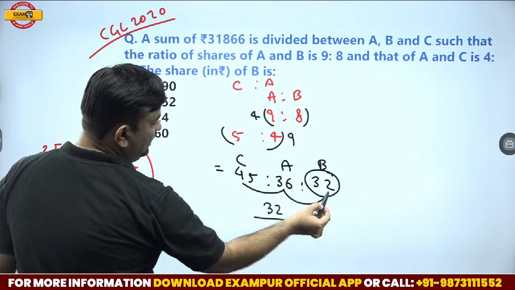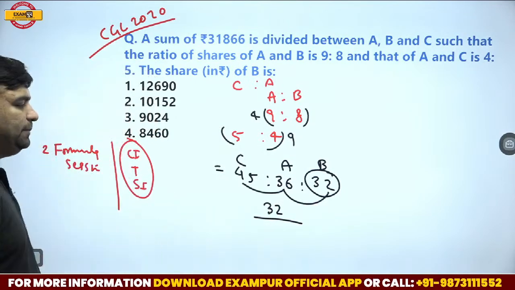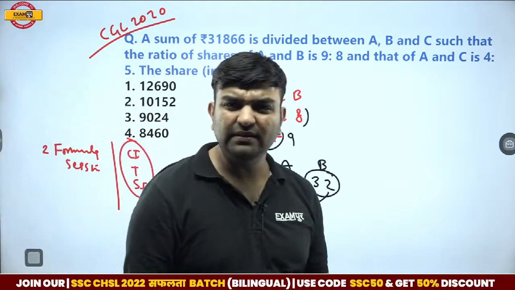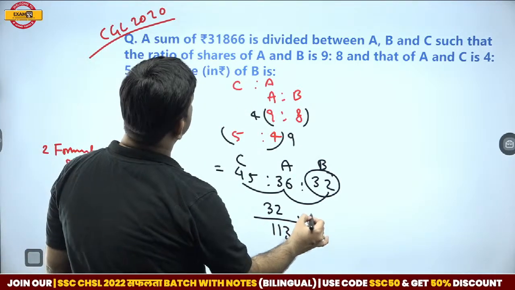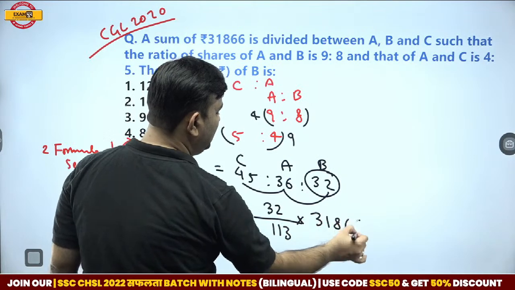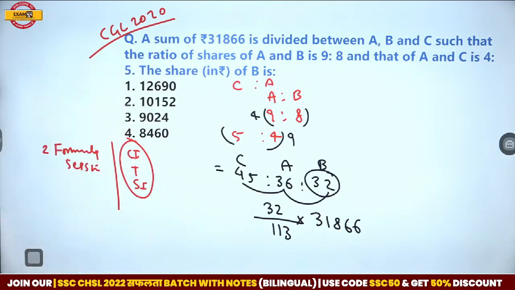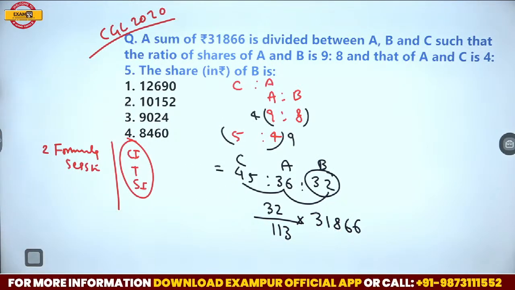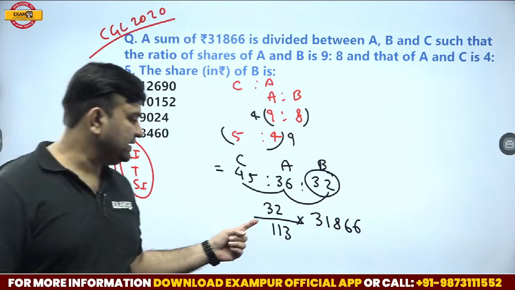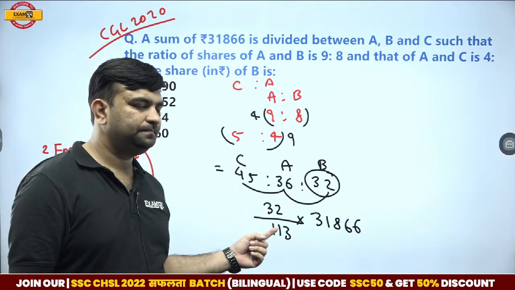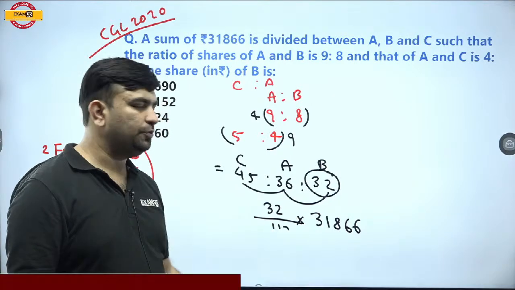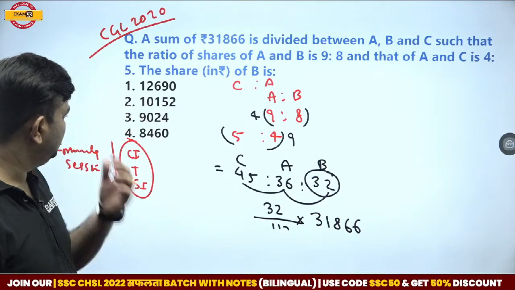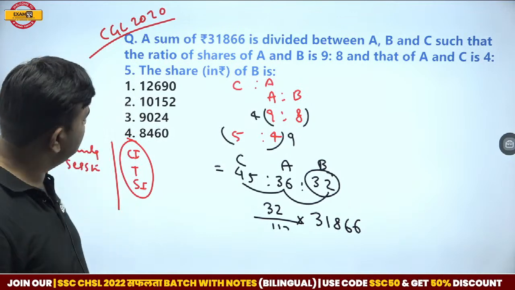81, 83, 83 plus 30, 113, 113. Oh, what a bad multiplication he has given. What a bad multiplication he has given, guys. So obviously this is more than 1/3. So the answer should be a little bit less than 1/3.